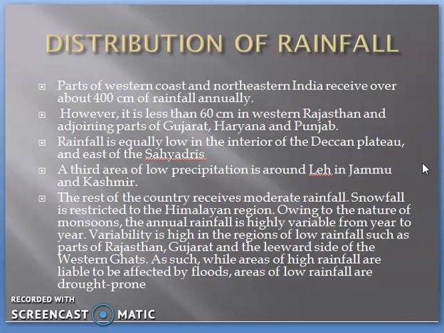Snowfall can be seen only in the Himalayan region, and owing to the nature of the monsoon, the annual rainfall is highly variable from year to year. This 400 centimeter or 50 centimeter can also vary from one year to another. Variability of rainfall is very high in Rajasthan and Gujarat, and even on the leeward side of the Western Ghats. As such, areas of high rainfall are liable to be affected by floods, and low rainfall areas can be affected by drought. So this is the pattern of the distribution of rainfall in the Indian landmass.